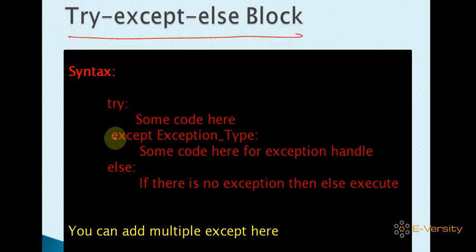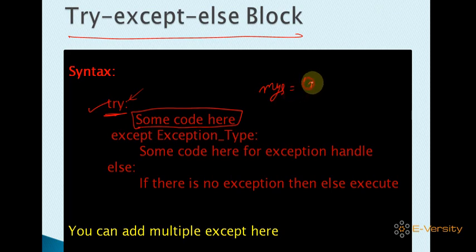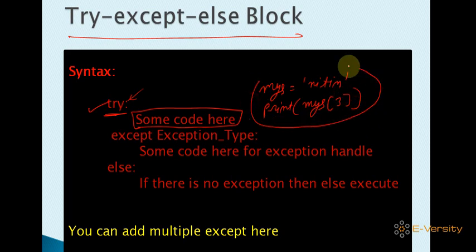So you can see we can use try. Try is a keyword you write here. After that you use a colon, and you can write some code here, whatever code you want. Like I just want to write my s is equal to Nitin, and again you have to write print my s and 3. So you have to write this code here.